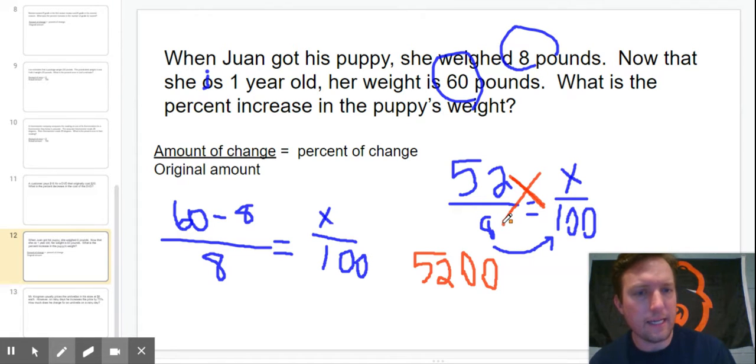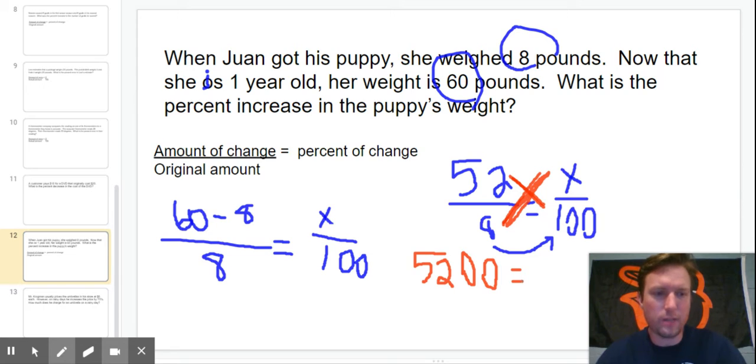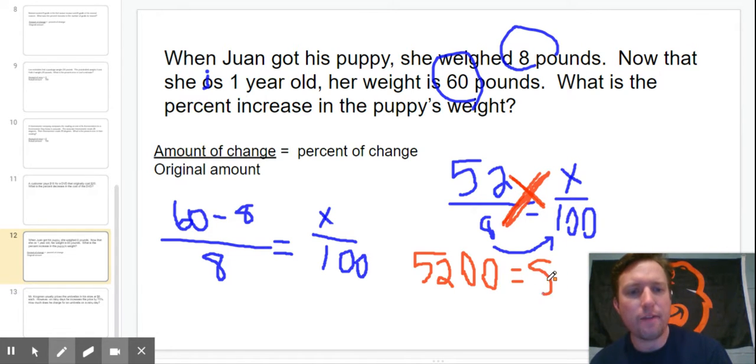And then I'm going to take 8 and multiply it by x. Remember, we just smushed together those two terms, and it gives me 8x. So now I have 5,200 divided by 8, because we want to get this variable by itself.